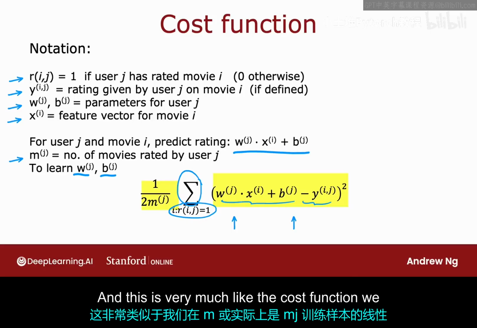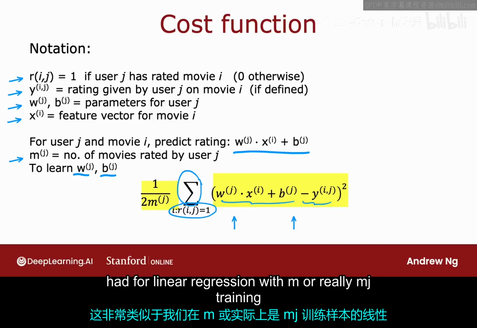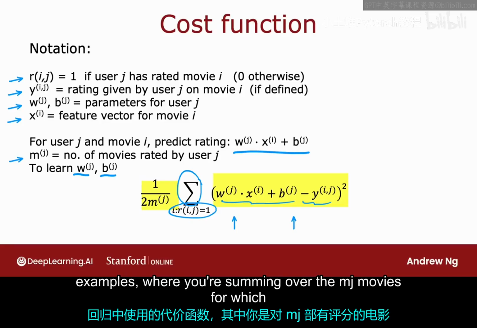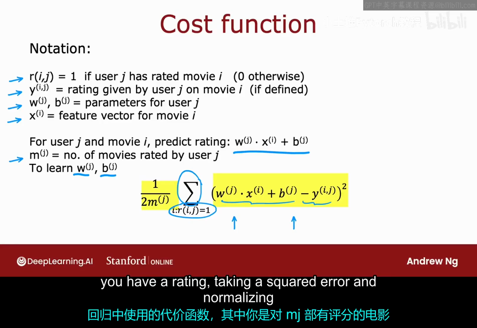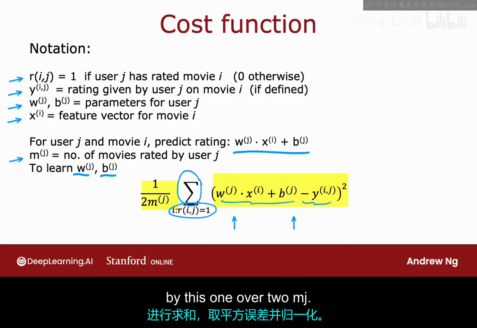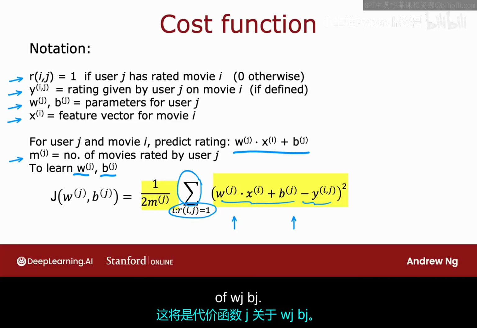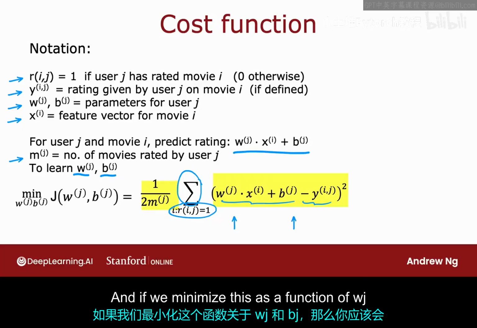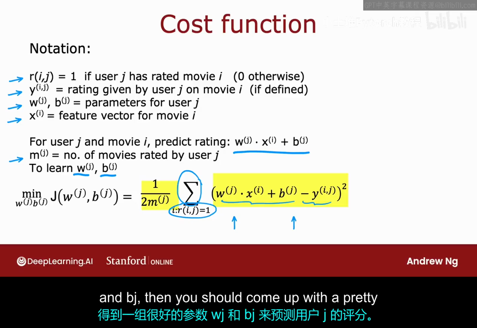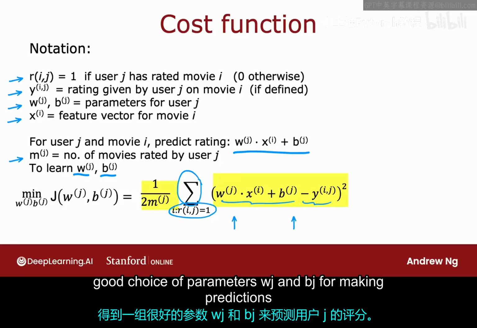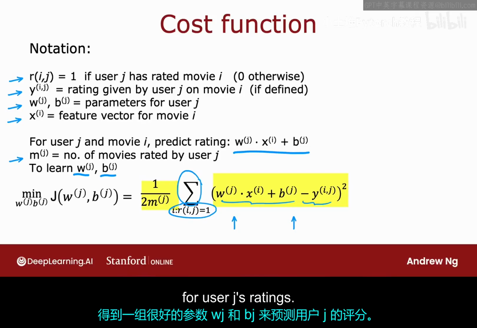And this is very much like the cost function we had for linear regression with m, or really mj training examples, where you're summing over the mj movies for which you have a rating, taking a squared error, and then normalizing by this 1 over 2 mj. And this is going to be our cost function J of wj, bj. And if we minimize this as a function of wj and bj, then you should come up with a pretty good choice of parameters wj and bj for making predictions for user j's ratings.